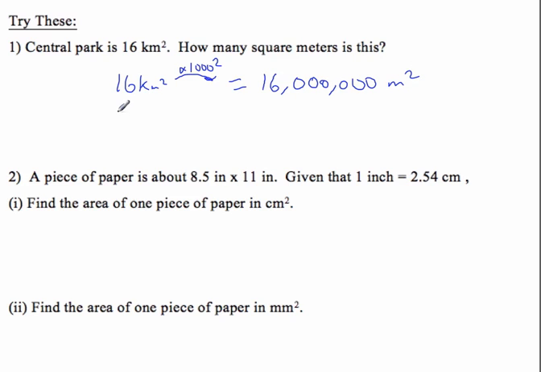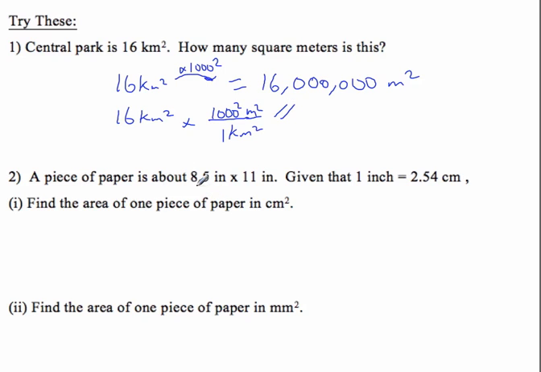And I should be writing it like this, I suppose: 16 square kilometers times 1,000 squared square meters in 1 square kilometer, so I'm multiplying by a million and I get this answer.